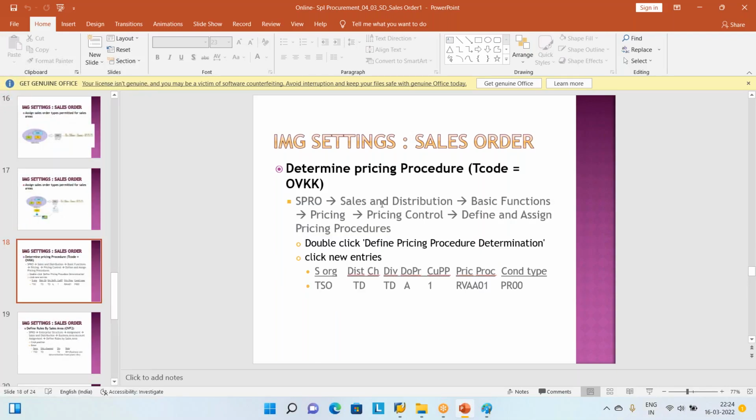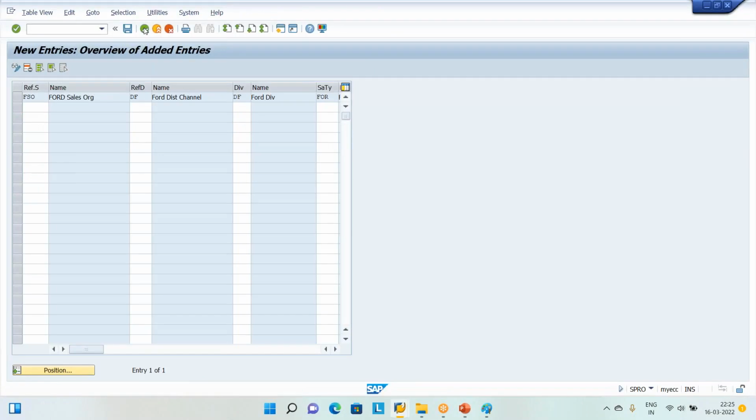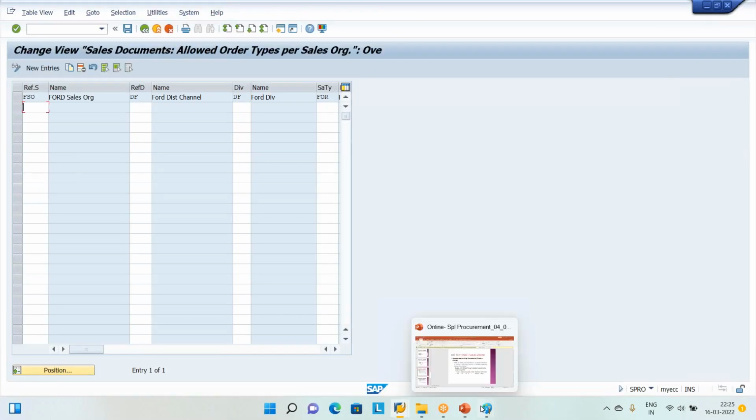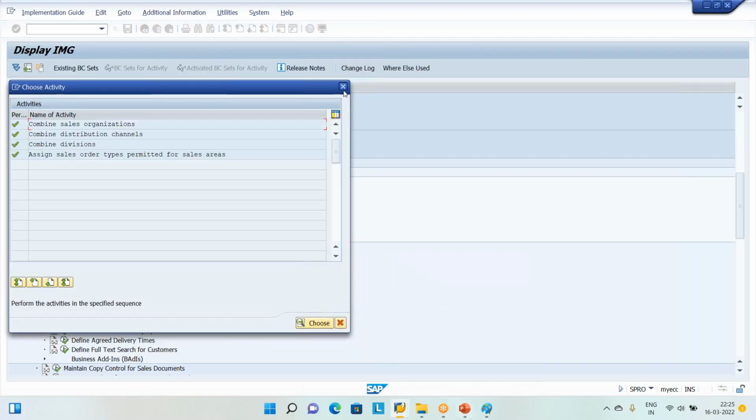So there are two more steps that you have to do without hesitation. You have to do it, no shortcut. When we are creating a sales order, the pricing procedure also has to be linked, but for that pricing procedure we are only going to take the standards. Directly go to SAP and save it here, save it here, save it. Then go to pricing procedure, then go completely back.